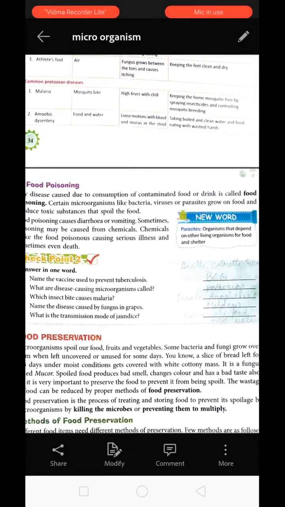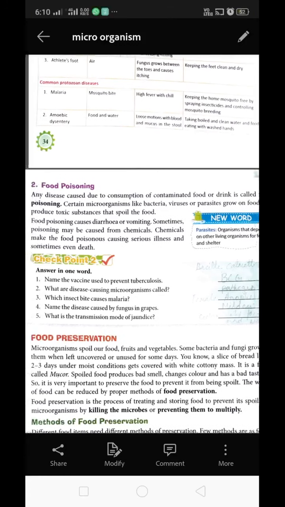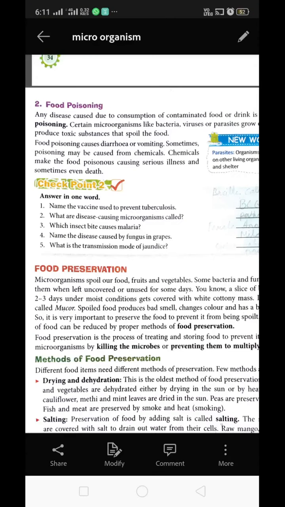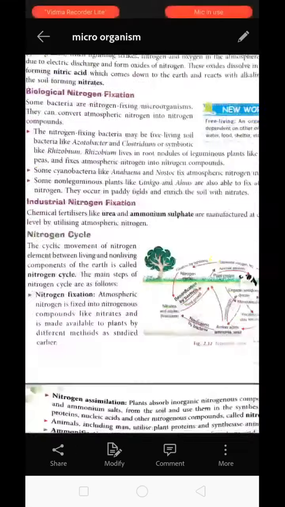Next question, which insect bite causes malaria? It is the female Anopheles mosquito whose bite causes malaria. Now next question number 4, name the disease caused by fungus in grapes. It is called mildew. Next question number 5, what is the transmission mode of jaundice? The transmission mode of jaundice is contaminated water. Next is checkpoint 3.